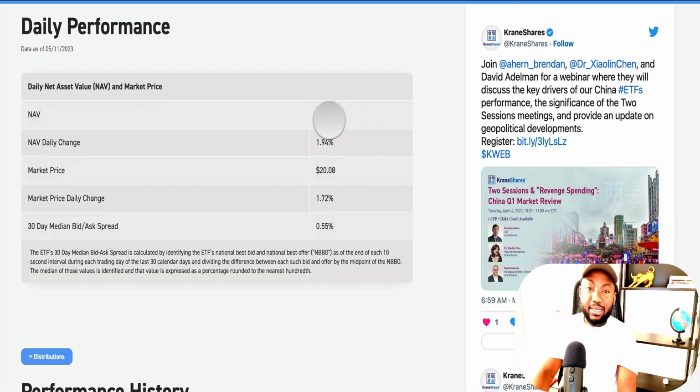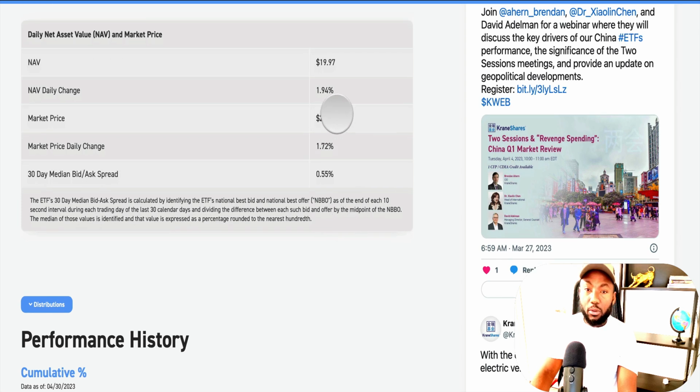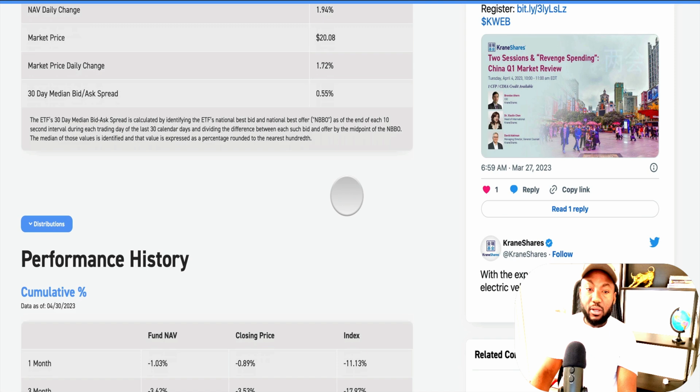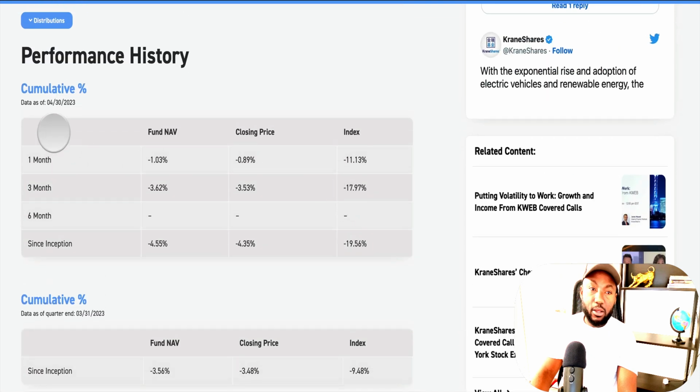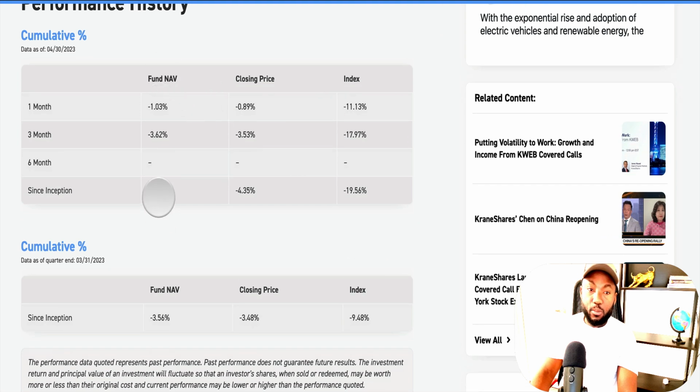We look at the NAV right now, it is 19.97. We look at the price that you're going to pay as of market close on Friday, it was 20.08, a little bit more, about 10 cents more than the NAV itself. We look at the cumulative performance since inception, fund NAV versus index. So fund NAV is negative 4.59, index is negative 19.56. So it's pretty good. The fund NAV, which is the fund itself, is down 4.59, but the index has returned about negative 19%. So you get more money by investing in this than in the index itself.